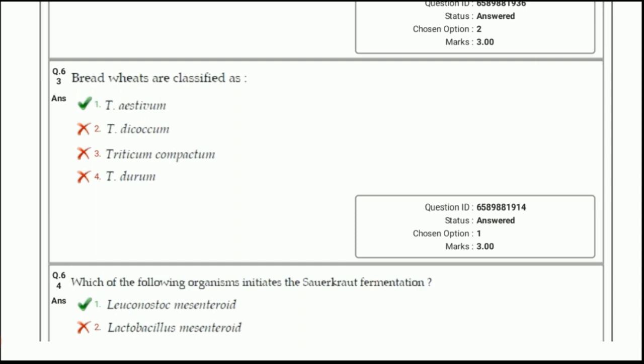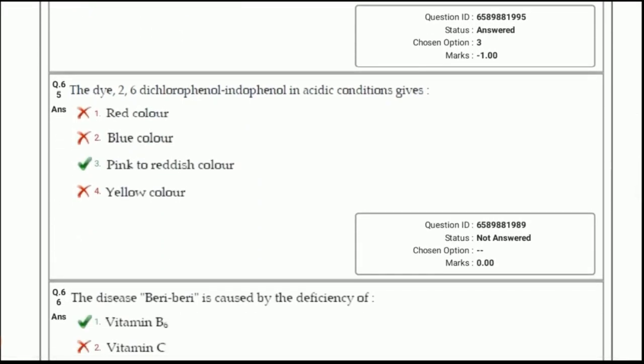Bread wheats are classified as option 1, Triticum aestivum. Which of the following organisms initiates the sauerkraut fermentation? Means the fermentation of cabbage. Answer 1, Leuconostoc mesenteroides. Next question. The 2,6-dichlorophenol indophenol in acidic condition gives pink to reddish color. It is used in the vitamin C estimation by spectrophotometry.